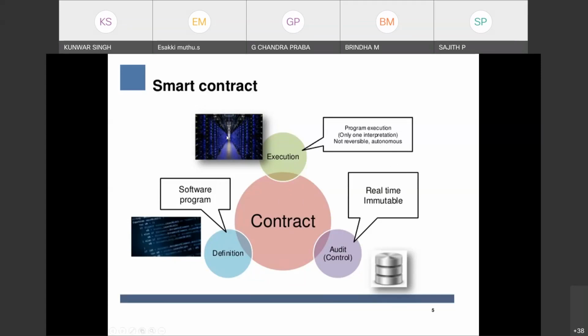So this is the smart contract. Smart contract is a program. Now, how is a smart contract different from the traditional contract? They will write the contract between two parties in terms of code, and that code again will be refined by the audit person, and then it will be kept inside the blockchain. So now in this contract, there is no trusted third party.